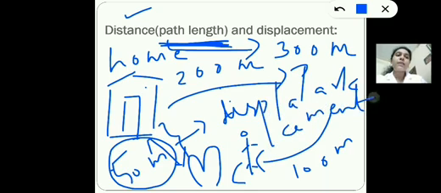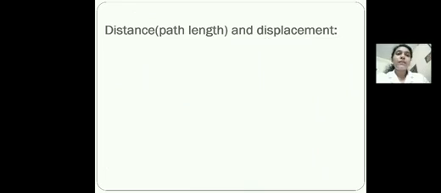Okay, this is displacement. So what is displacement? Displacement is the shortest distance between initial and final points. And also displacement will be unique. Displacement will be unique, but distance won't be unique. You can choose many paths to reach your destination. So let me make you clear with the help of this example. This is one point A. This is another point B.